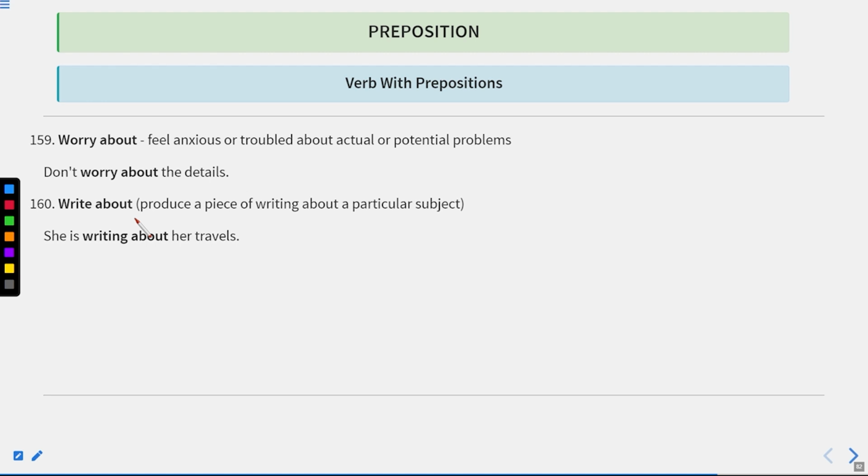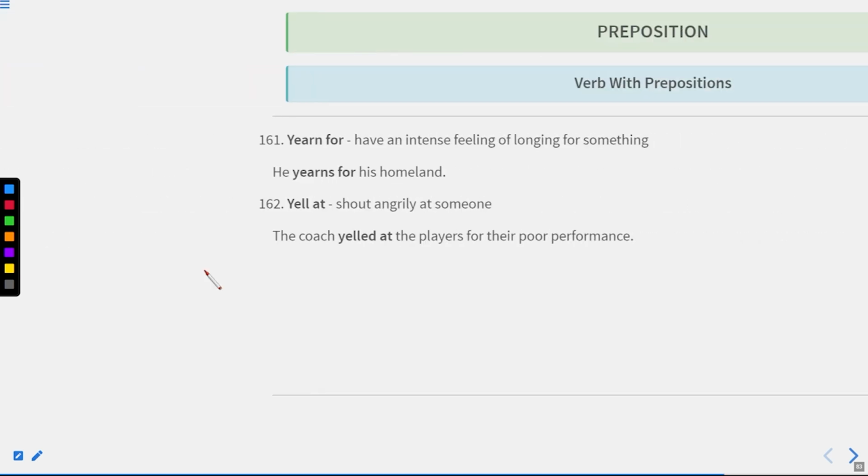Write about, produce a piece of writing about a particular subject. She is writing about her travels. Okay, it means she must be writing a travelogue. Okay, travelogue is a book in which you write about the travels. A travelogue is actually a kind of narration in which the author narrates the special journeys of his life. Now let us move to the next one.